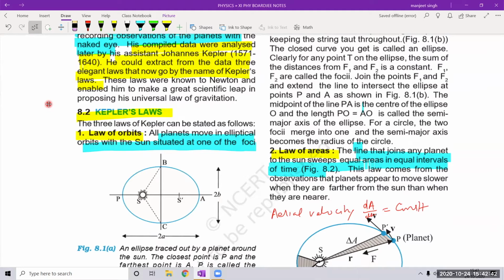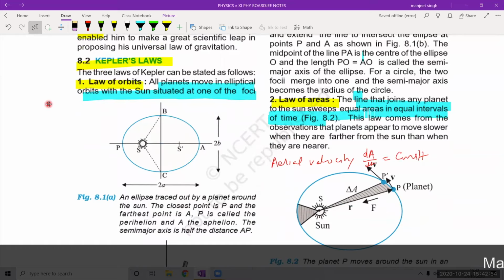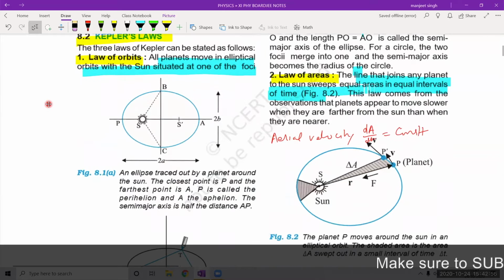After analyzing that data of what his teacher had written, he derived 3 laws. These are known as the 3 Kepler's laws of motion. Okay. What are Kepler's laws? 3 Kepler's laws. First law is the law of orbits.